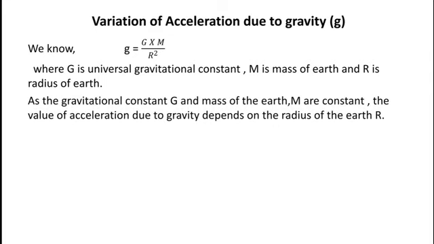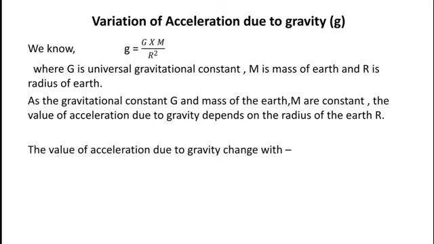So the value of acceleration due to gravity depends on the radius of the earth. Depending on the radius of the earth, we can say there are three factors which affect the value of acceleration due to gravity. These factors are: first, shape of the earth; second, height or altitude; and the third is depth, which we study in detail one by one.